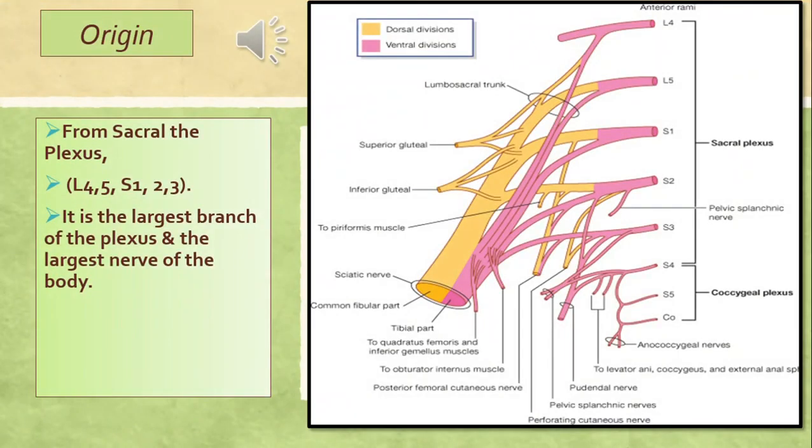A quick recap of sciatic nerve. The origin of sciatic nerve is from sacral plexus. You can see here the combined root value is L4, L5, S1, S2, S3.